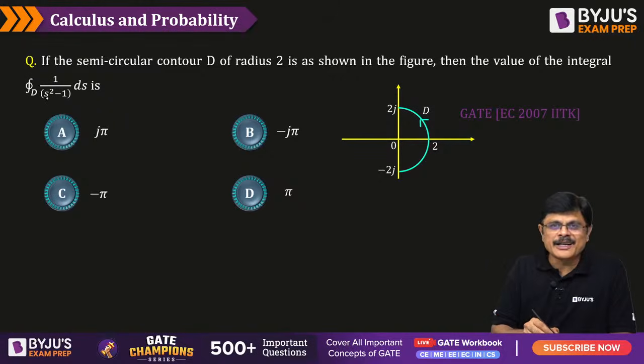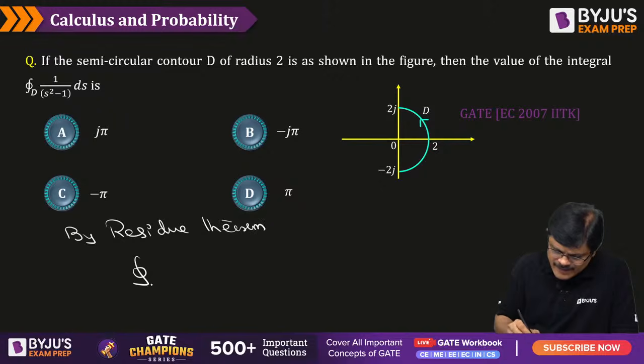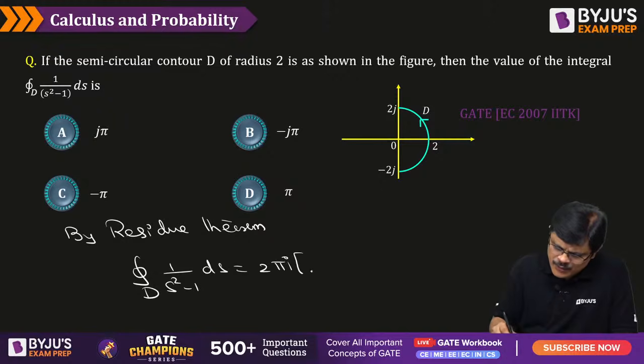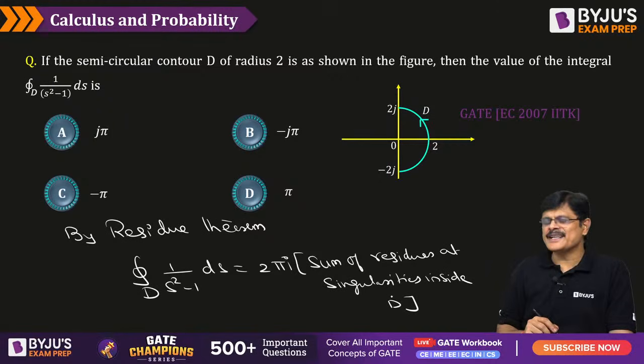Then what is the value of this particular integral, my dear friends? What is the value of this particular integral? See, by residue theorem, we have the following result. The integral of this particular fellow over some domain, 1 by s square minus 1 ds, is given by 2 pi I into the sum of residues at singularities inside the domain D.